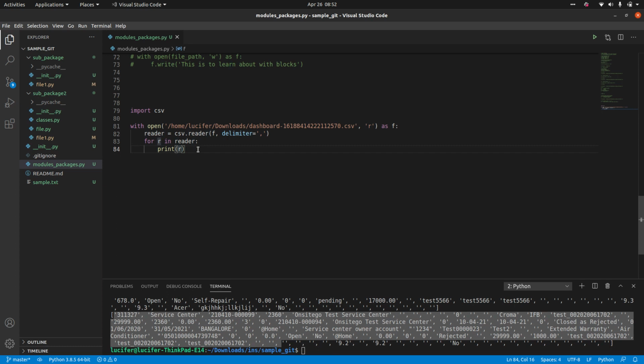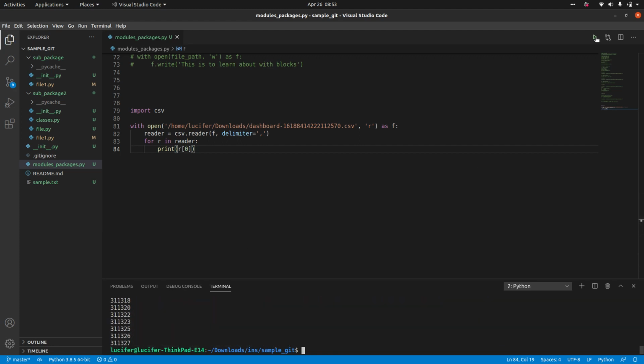So basically, if you want to print only IDs, you can print like this. r of 0, which will give you all the IDs, right? If you run this, you can see all the IDs have been printed. So based on your requirements, you will be doing the operations.